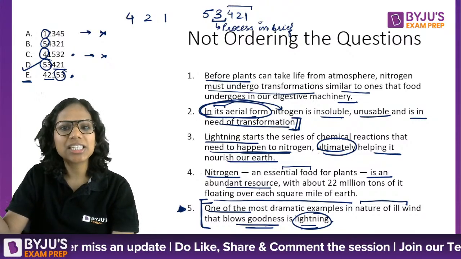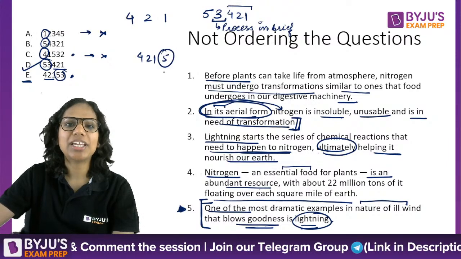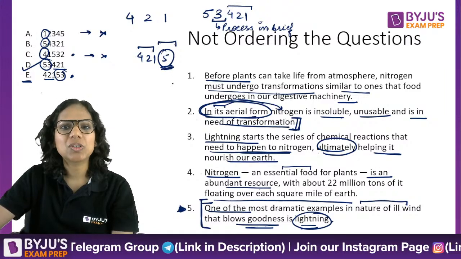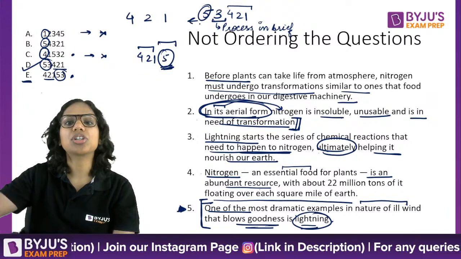Nitrogen is not even mentioned in this sentence. So you see, if after writing 4 to 1 I suddenly put 5 in between, which does not relate to nitrogen at all, this becomes absurd, right? Whereas as an opening sentence it gives me a clue as to what is going to come next.